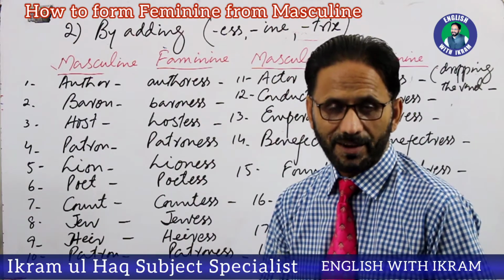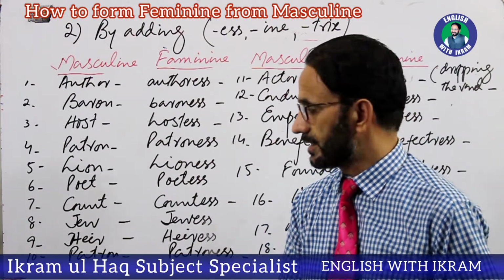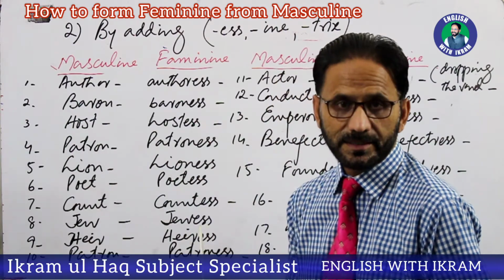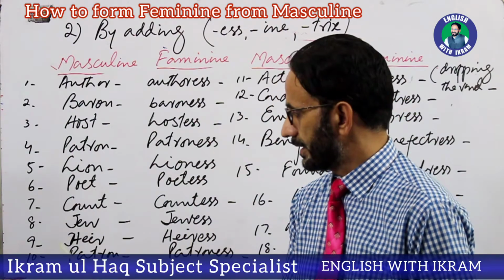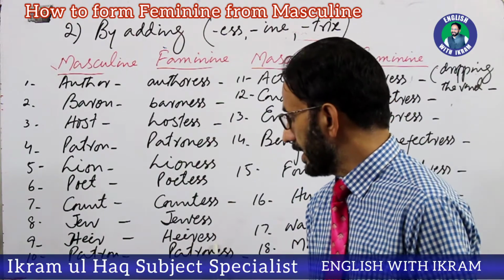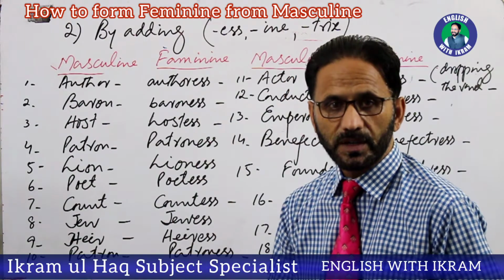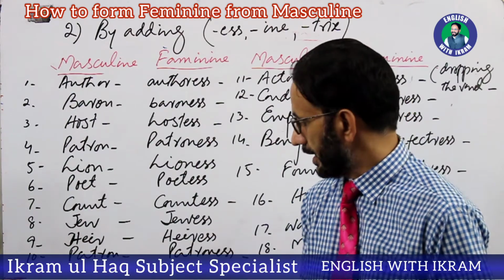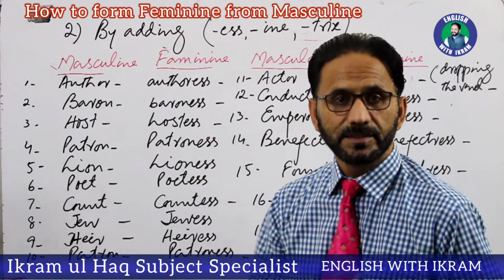HEIR. Normally this word is mispronounced as here. It's heir, and feminine is heiress. This is heiress. Patron. The next word is word number 10. Patron, patroness. Again we are adding here ESS.